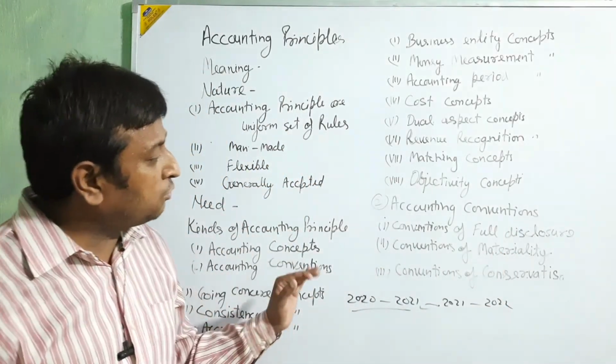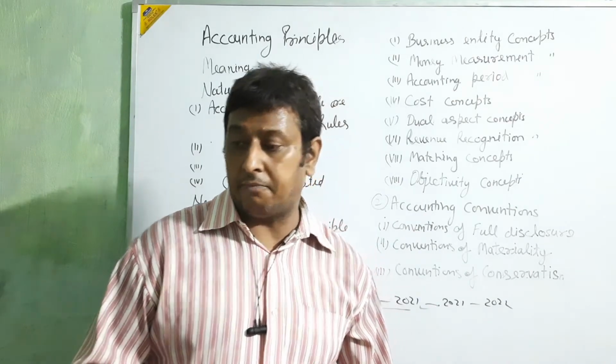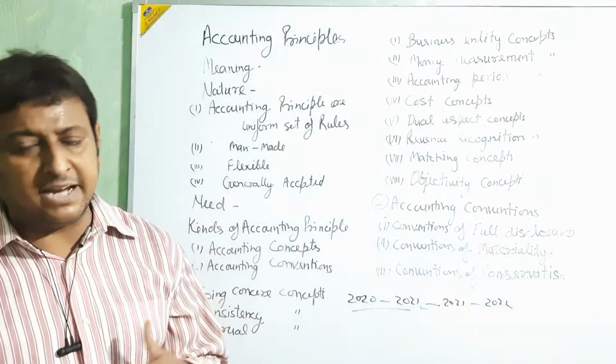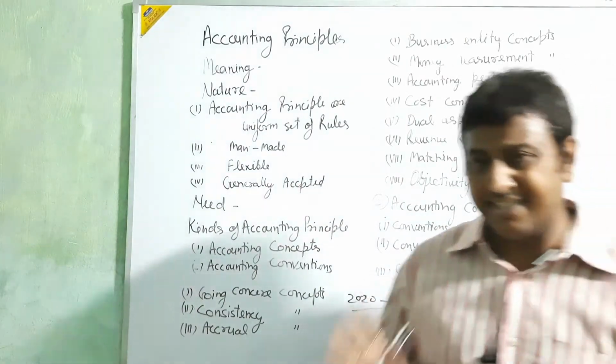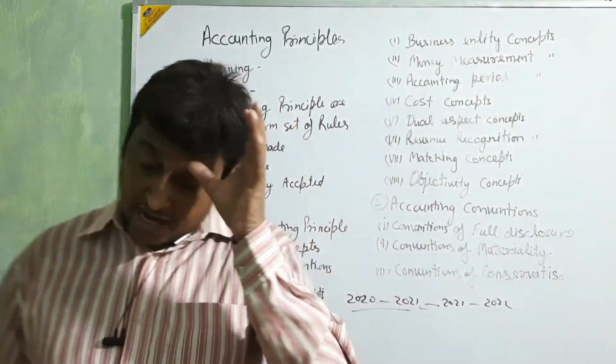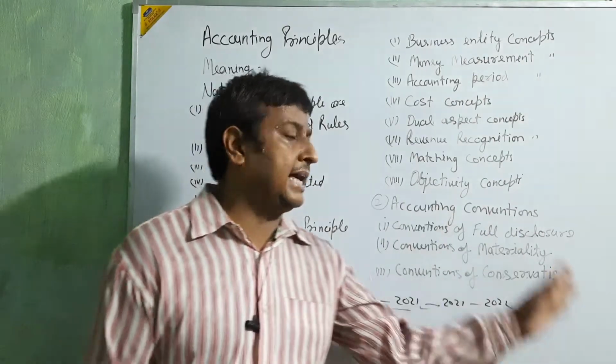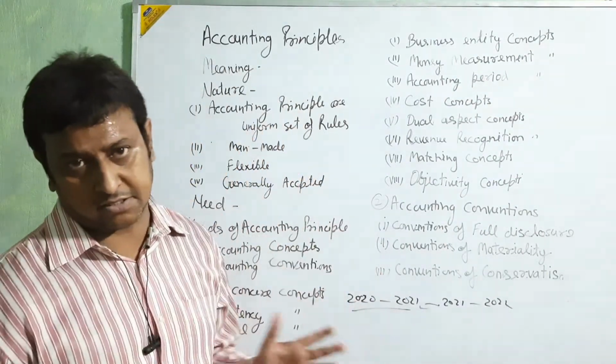They are going to show full disclosure in front of the businessman, owner, business, public. It means in this convention you are going to show the full things of your business.